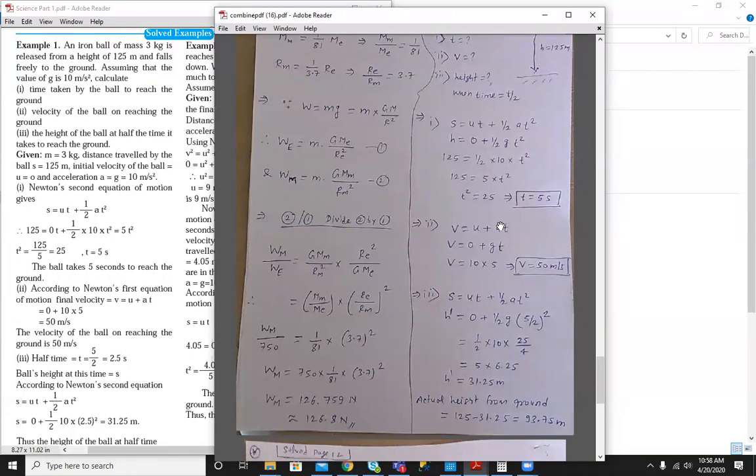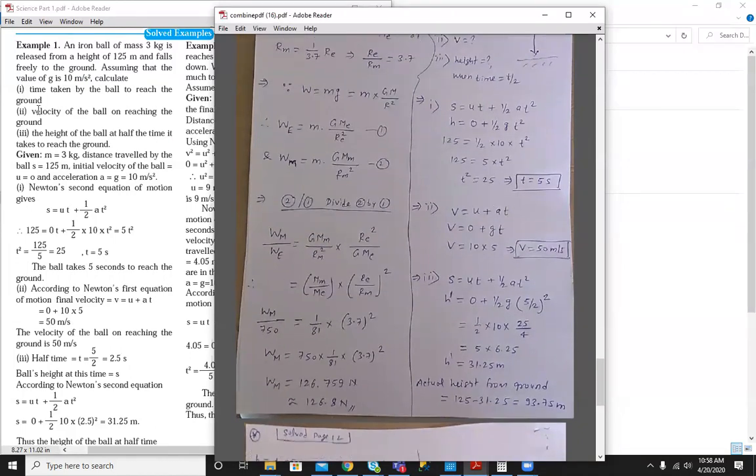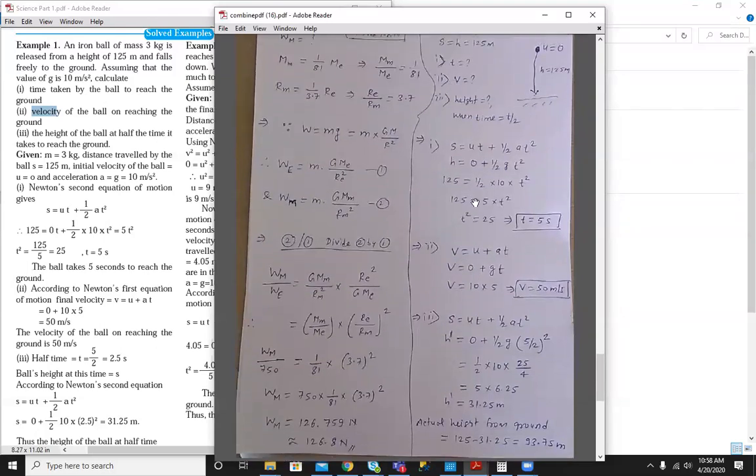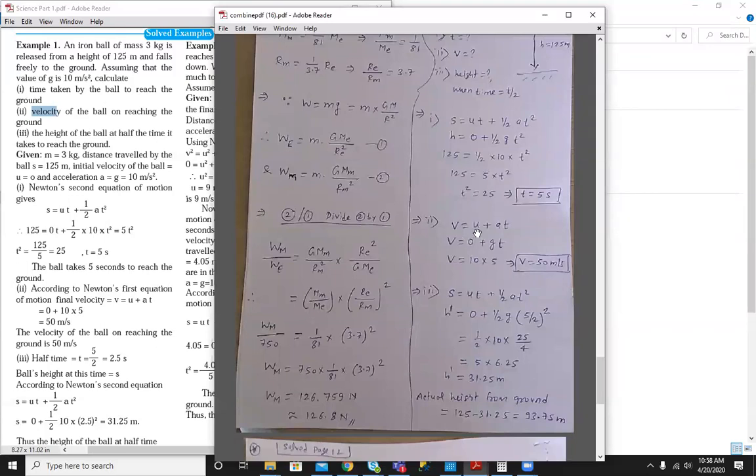Now we have to find the velocity of the ball on reaching the ground. So initial velocity is 0, and we have to find out the final velocity on the ground. As the ball will hit the ground with some velocity, v equal to u plus at. Here again a is equal to plus g, and v is 10 into 5, that is 50 meter per second. Then we have to find the height for half of the time.